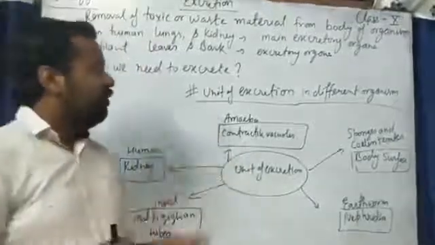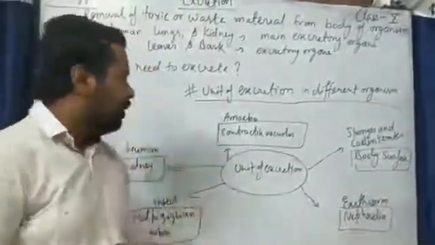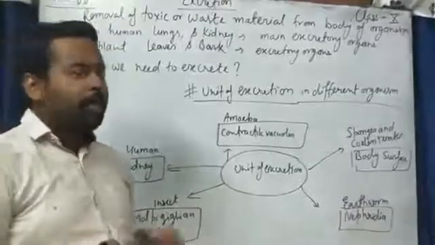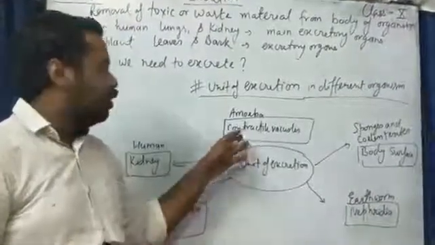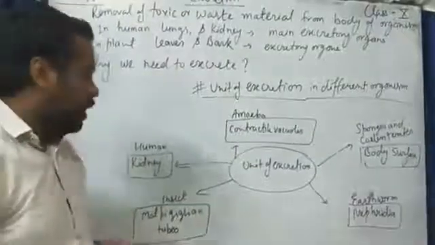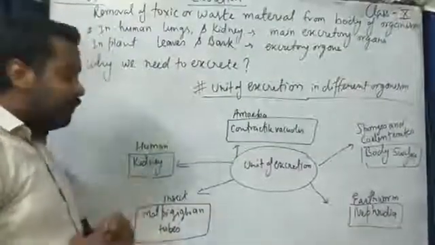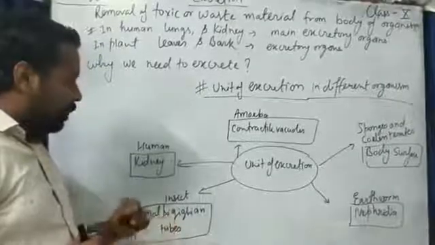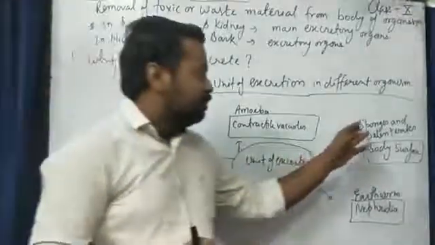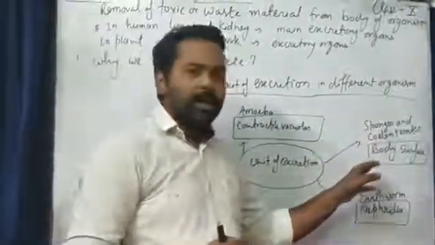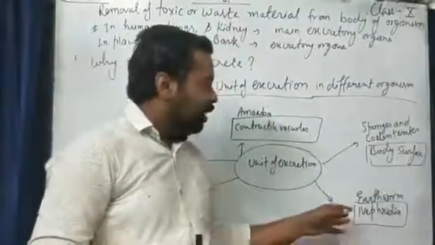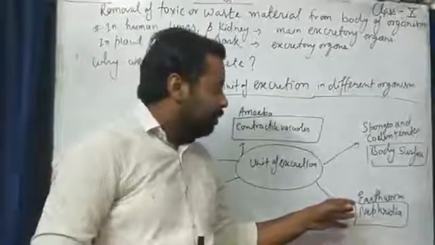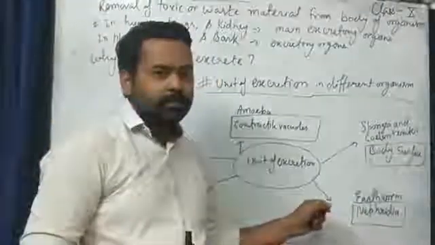Next, the unit of excretion in different organisms. First, in amoeba, undigested food material is excreted through contractile vacuoles. In humans, the kidney. In insects, Malpighian tubules. Sponges and coelenterates excrete through their body surface. And in earthworms, nephridia are the main excretory organs.